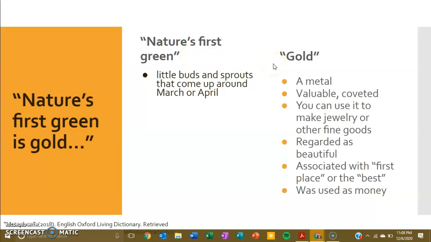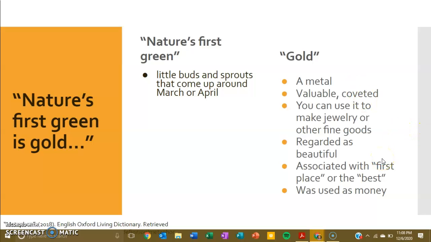Now, the second thing that is being compared here is gold. And I've listed out several things that I associate with gold. I know that it's a metal. I know that it's valuable and coveted. You can use it to make jewelry or other fine goods. It's typically regarded as beautiful, and it's associated with maybe first place or the best. Think of getting like a gold medal.